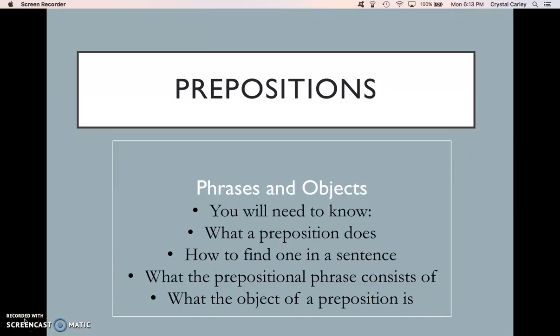While watching this video, please fill in your preposition notes. You can make note of any questions that you have in the margins or on the back, and I will answer them tomorrow during class. The main thing that you need to know is that at the end of this, you need to understand what a preposition does, how to find one in a sentence, what the prepositional phrase consists of, and what the object of a preposition is.